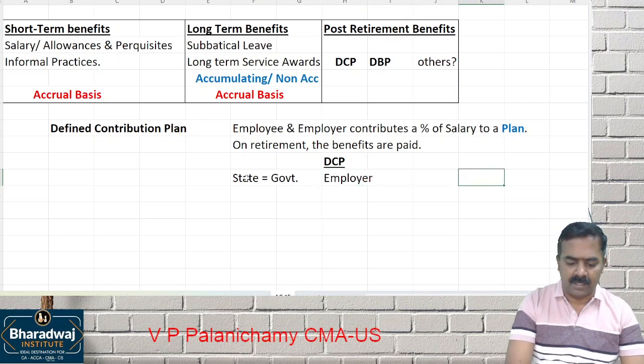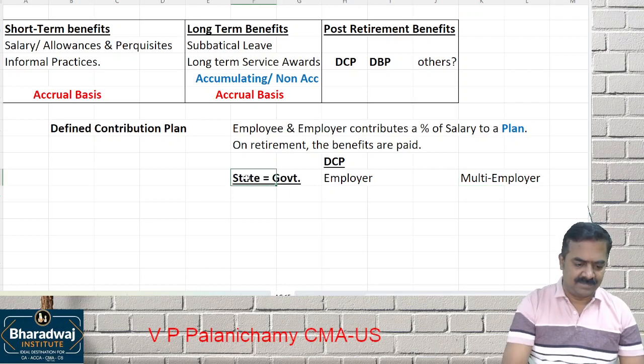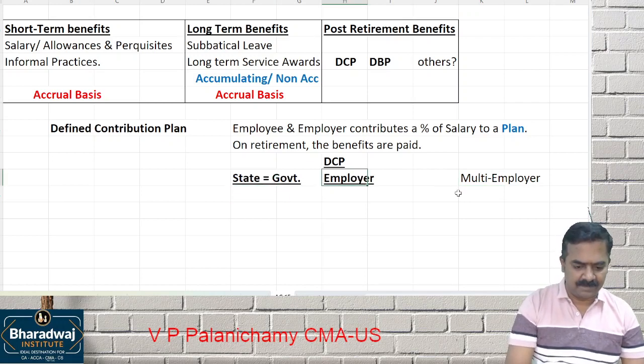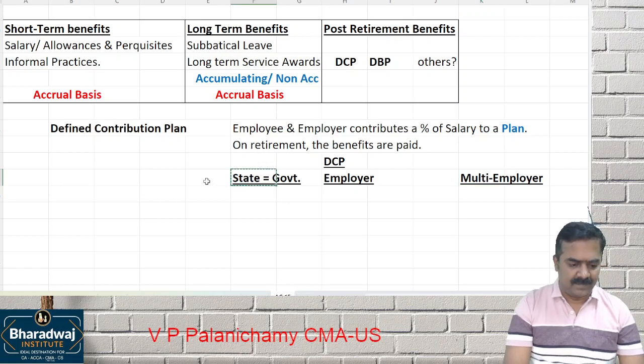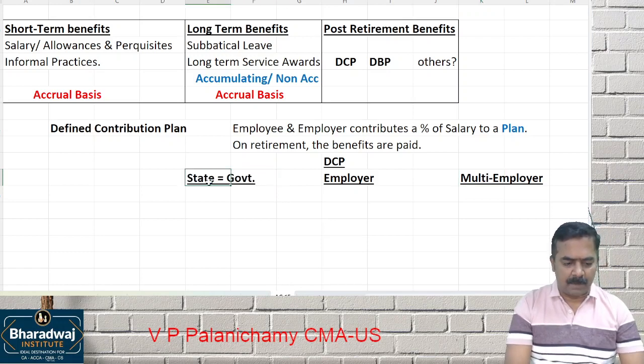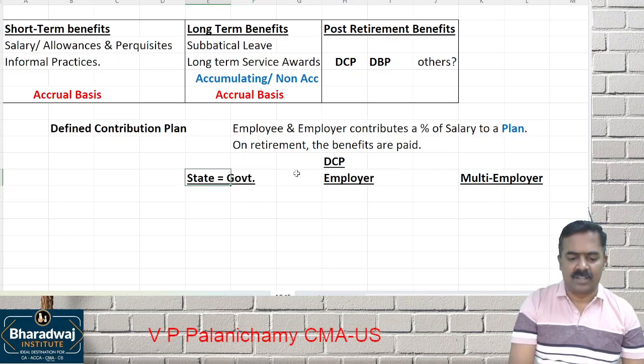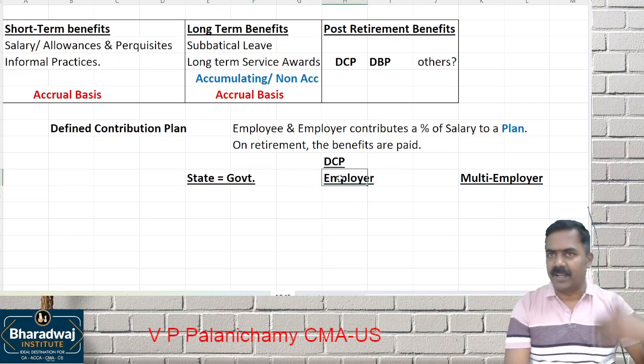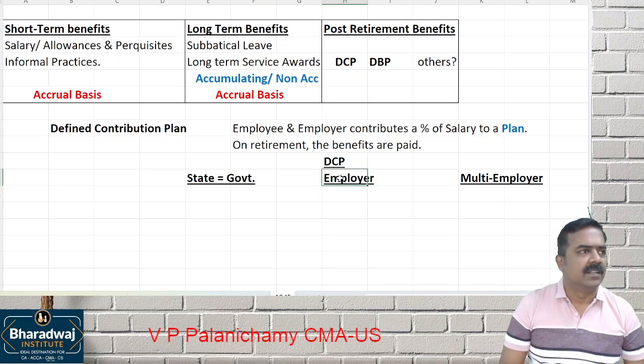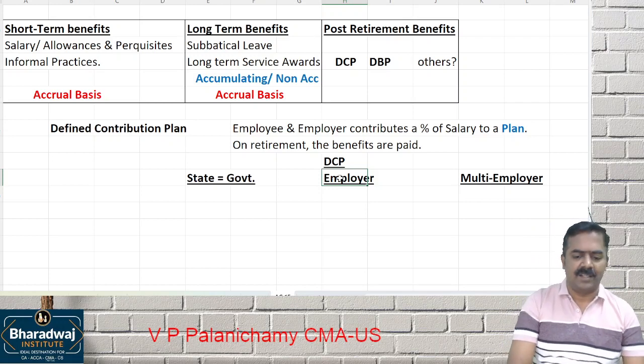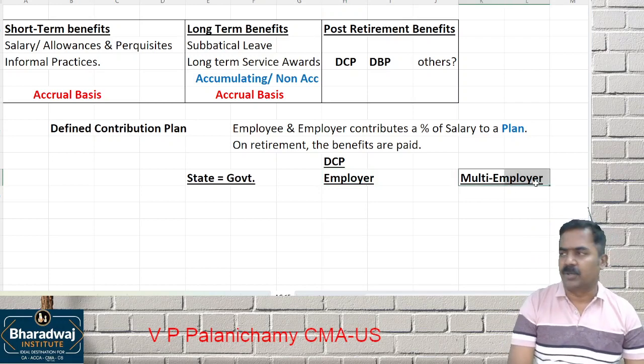The plan can be run by multi-employers. Can you give me an example? You contribute money to a plan run by the government, or the employer himself can create a separate defined contribution plan and run it, or two or three employers joining together and run that plan.